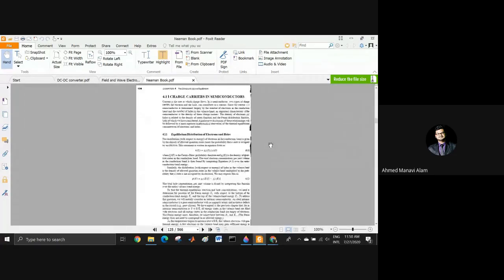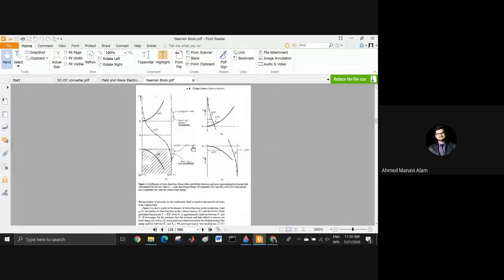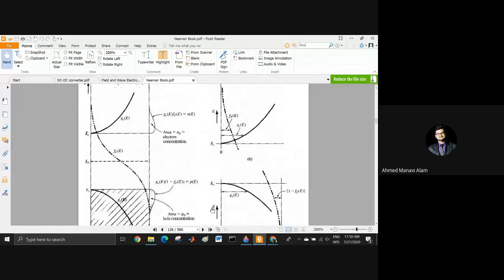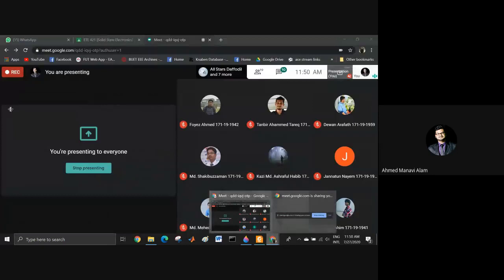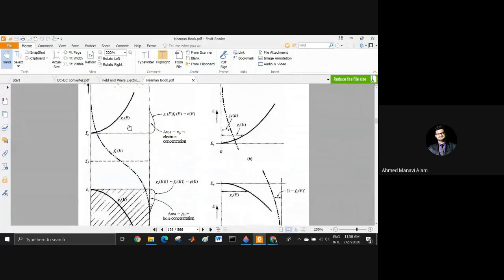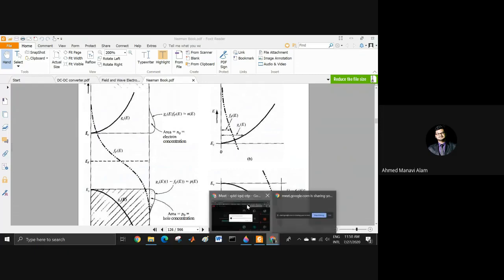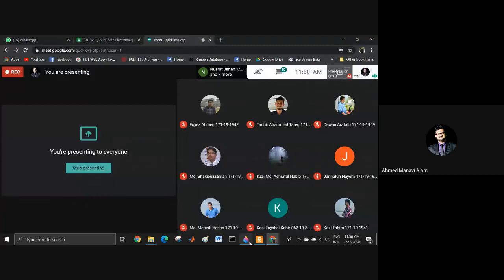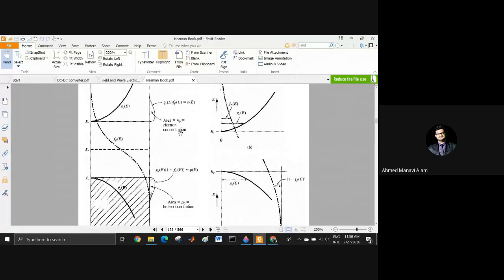In the previous class, we understood this graph very carefully: the area here is the electron concentration, and the area here is the hole concentration.